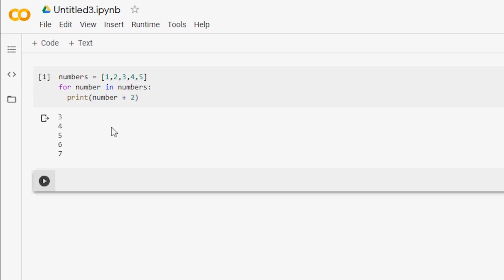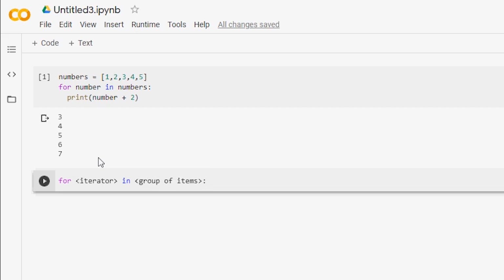Every for loop requires an iterator and a group of items. When you look at the code for a for loop, you can think of it like this. For is of course our keyword, then we have our iterator, we have our in, and we have the group of items, and then the colon.